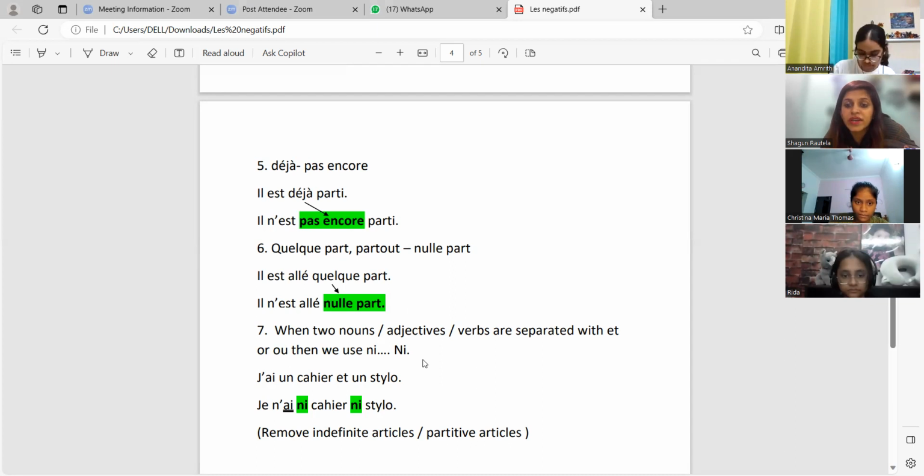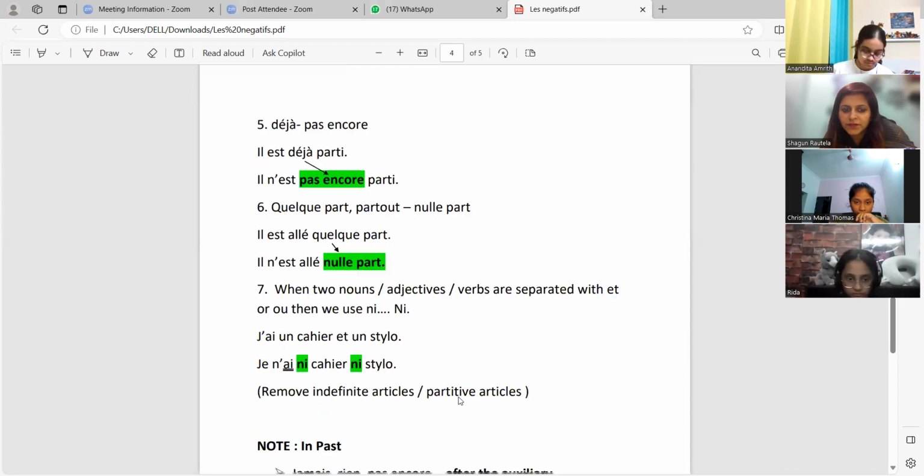The 7th is our neither-nor case. Neither-nor case means two nouns will be given or two adjectives will be given. For example, I have a notebook and a pen. So I neither have a notebook nor a pen. Whenever it is neither-nor, ni, two times we write ni before the word, like ni cahier, ni stylo. And while you write this ni, please remember to remove indefinite articles and partitive articles.